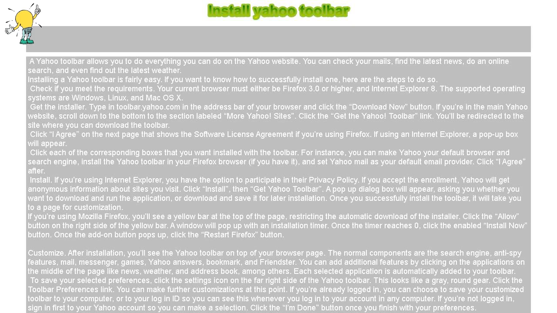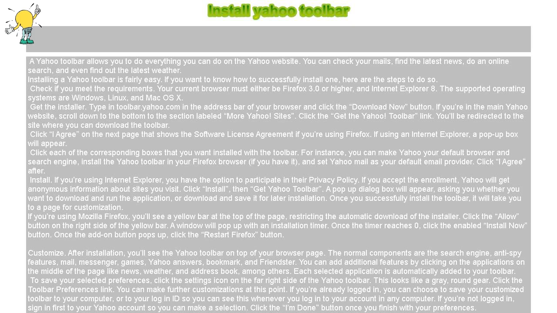Click I agree on the next page that shows the software license agreement if you're using Firefox. If using Internet Explorer, a pop-up box will appear. Click each of the corresponding boxes that you want installed with the toolbar.